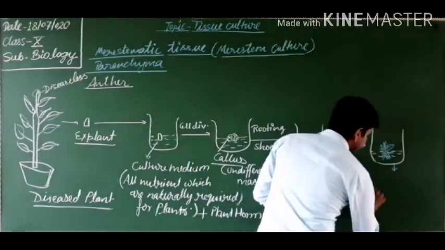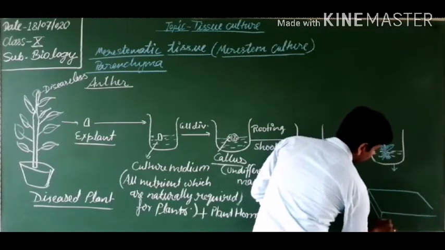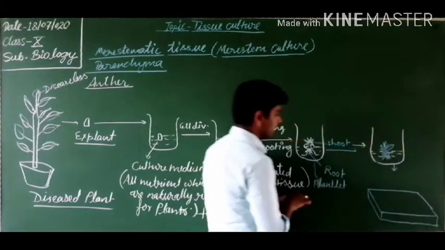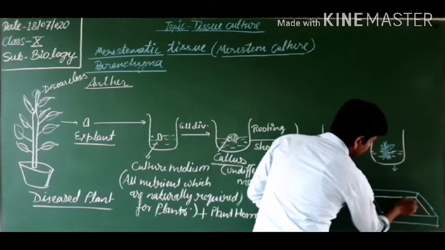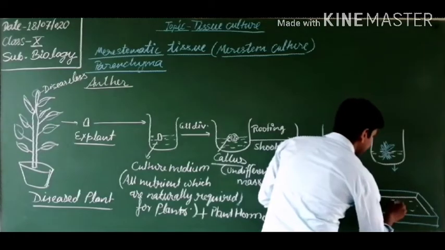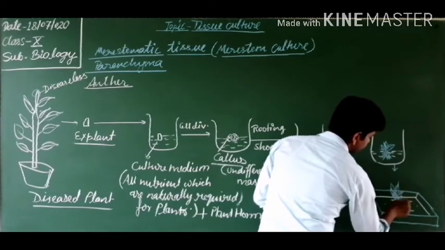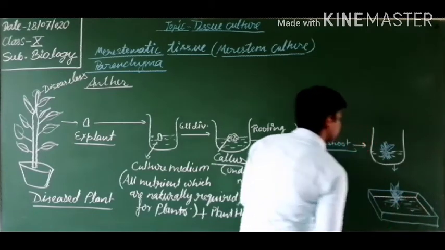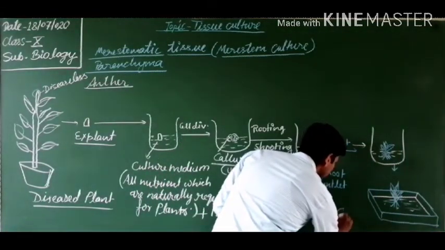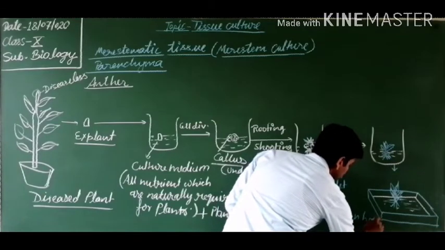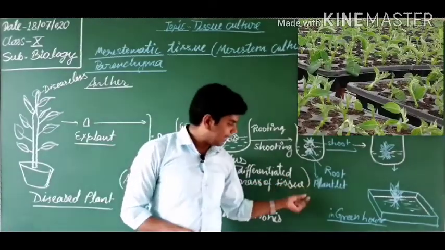So here it is in a tray, and it is sent outside for field trial. Field trial. So in a tray it is left inside the greenhouse. So this is in the greenhouse and now it is successful.